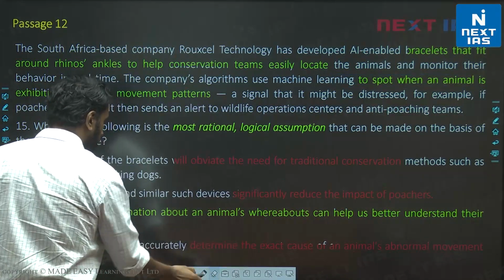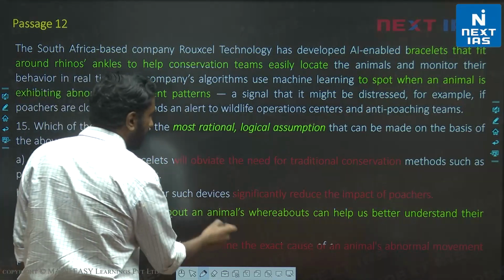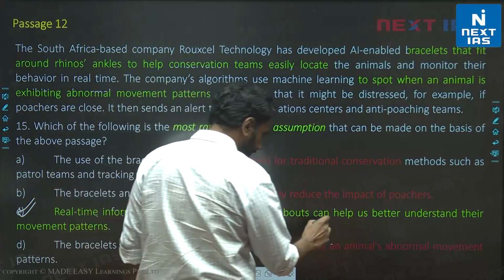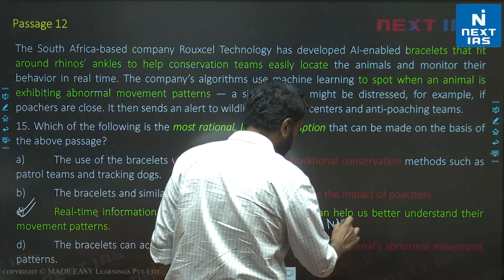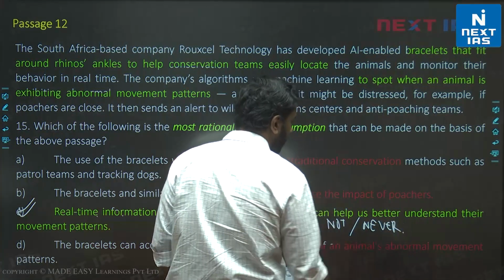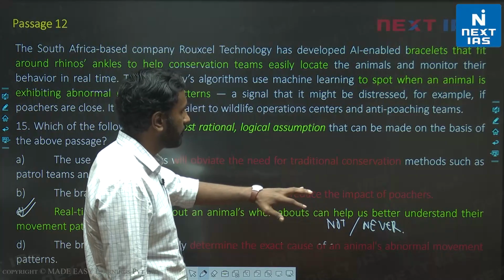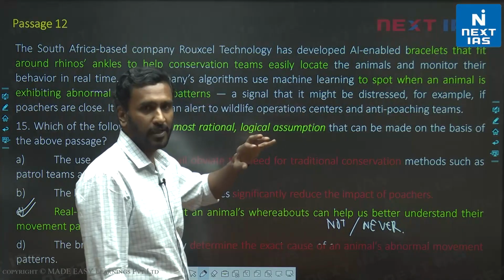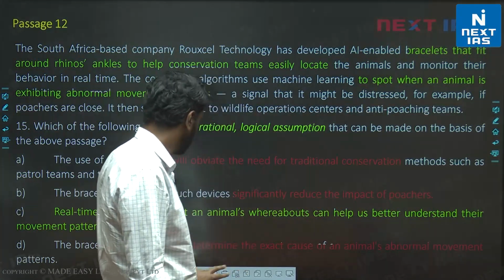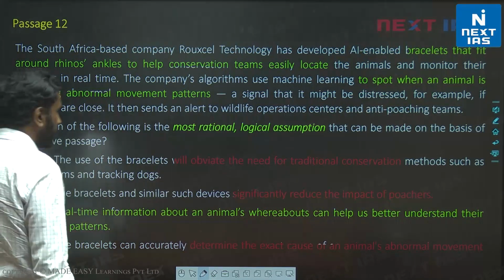So option C is valid and we'll check its validity. Real-time information about an animal's whereabouts can help us better understand their movement patterns. If I said cannot, can never, it will eliminate the passage. The passage will be structurally affected. Some part of the passage will get negated if I negate this option. That tells me that C is definitely the right choice. Alright, so for this question, C is the correct choice.